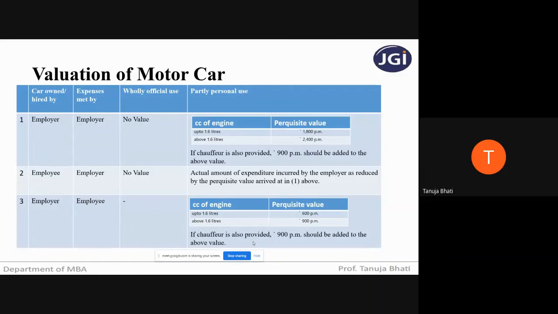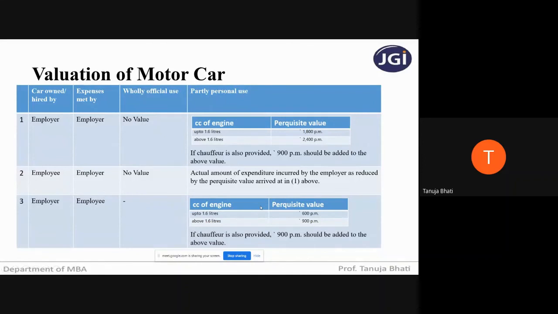All this information, like the cubic capacity of the engine, whether the car is owned by the employer, expenses met by the employee, will be given in the problem. Based on the information, you have to select the provision and solve the problem.